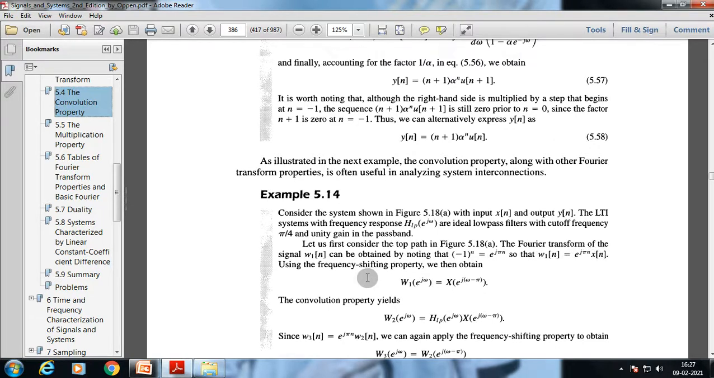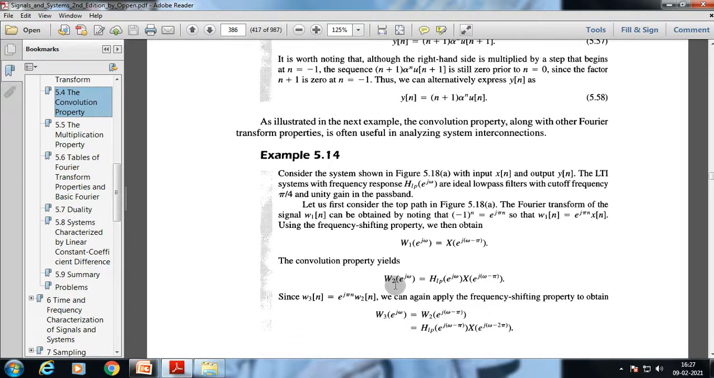Using the frequency shifting property, we then obtain W1 of e to the power j omega is equal to X of e to the power j into omega minus pi. The convolution property yields W2 of e to the power j omega is equal to H LP of e to the power j omega into X of e to the power j into omega minus pi.